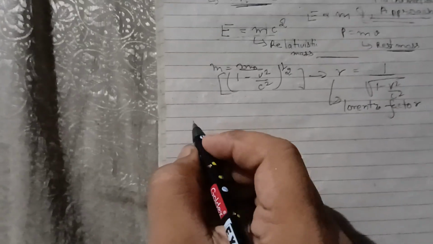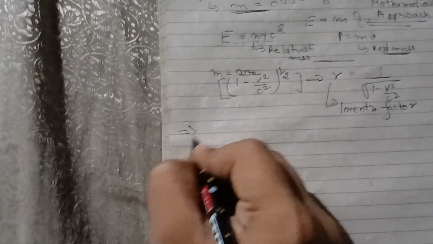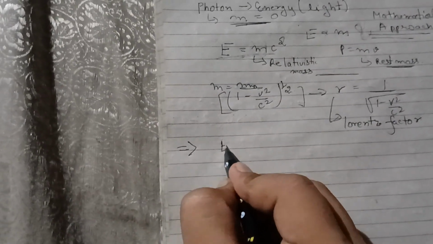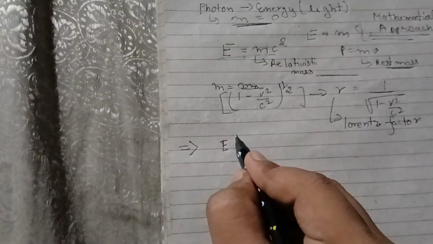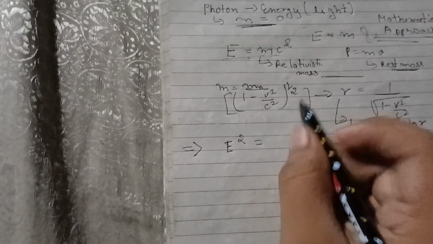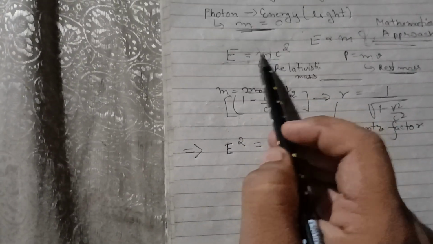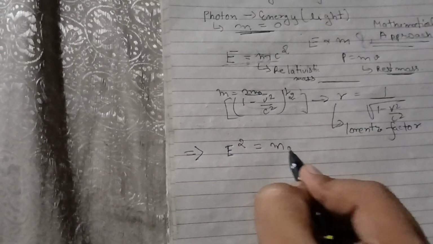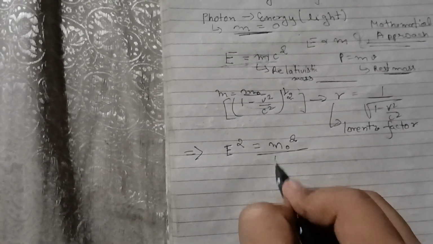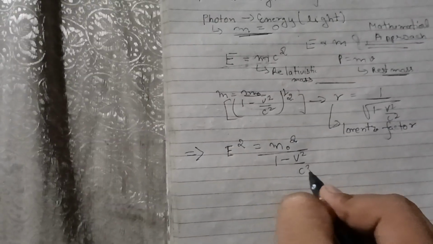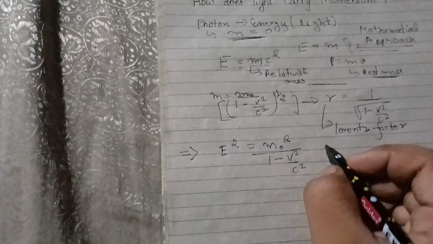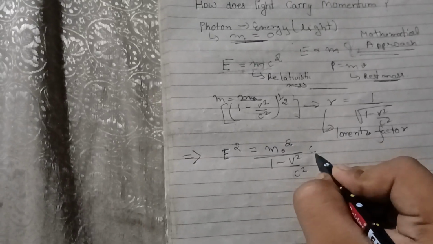So now comes the derivation of how energy and momentum are related. This is our equation. Let's square it. E square equals, now we are putting m as this, no doubt, m naught square divided by 1 minus v square by c square, times c square.